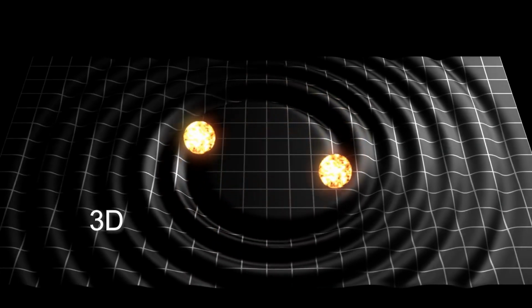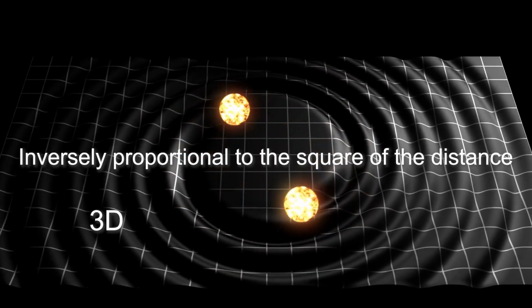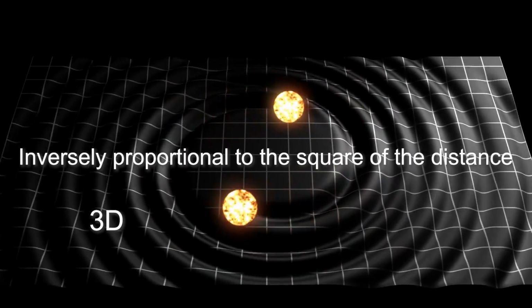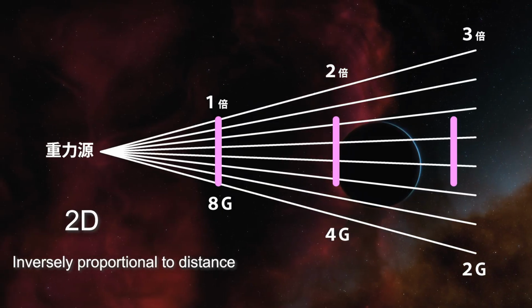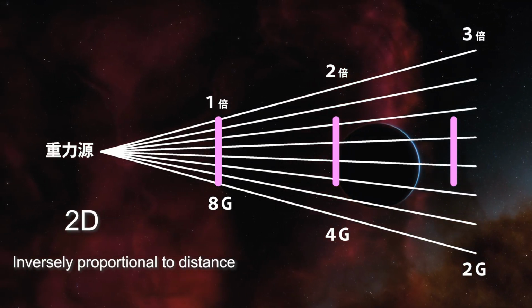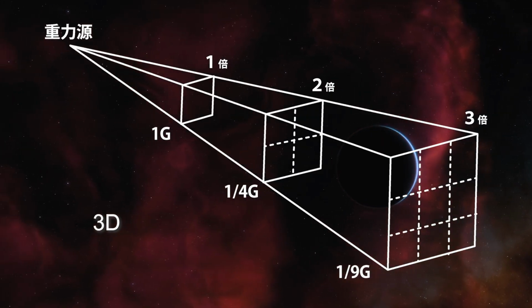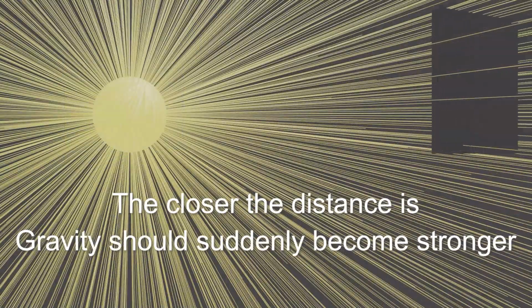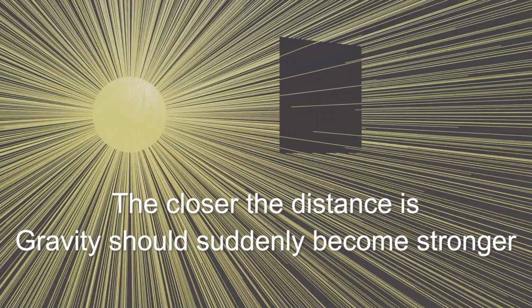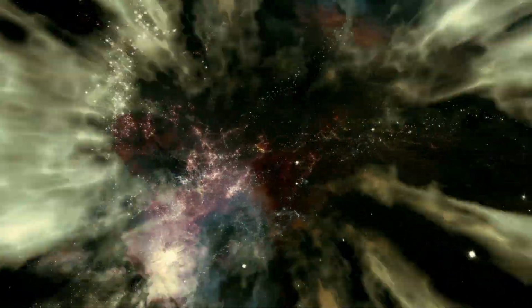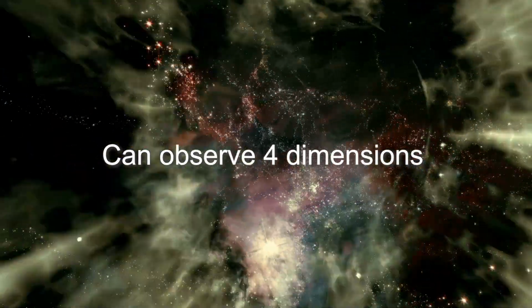In 3-dimensional space, any force radiating uniformly weakens with distance squared. In a 2-dimensional world, it weakens in direct proportion to distance. In 3 dimensions, the influence spreads across the surface of a sphere, 2 dimensions, so the effect falls off with distance squared. Thus, in higher dimensional space, gravity would rise sharply as distance shrinks. Watching how distance and gravity change lets us detect whether the space is four-dimensional or more.